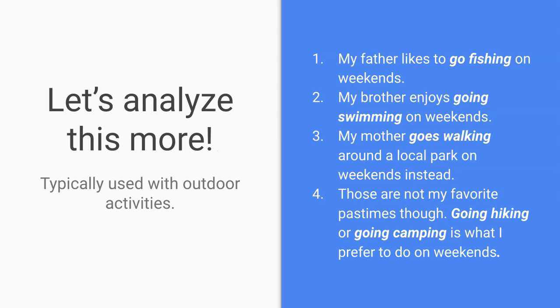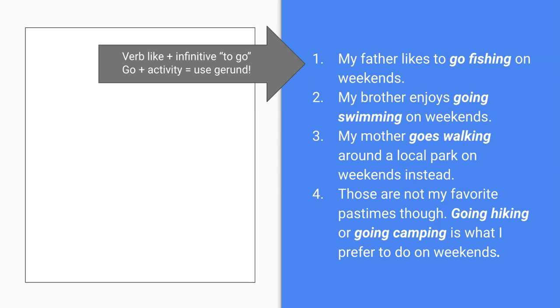Okay, so we studied the examples. Now let's analyze this more. Look at number 1 again. My father likes to go fishing on weekends. Well, in this sentence, the verb is like. And after like, I can use the infinitive to go. So to go is the object of the verb like.